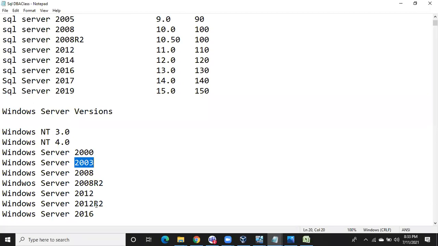So don't confuse again. These two are very, very important. Read it or learn it by heart, whatever you want to do, just do it. But next class I'll ask you what are the SQL versions and what are the Windows Server versions. These should be on the tip of your tongue. Very important, very basic things. So we have these kind of versions. These are the SQL Server versions and these are the Windows Server versions.